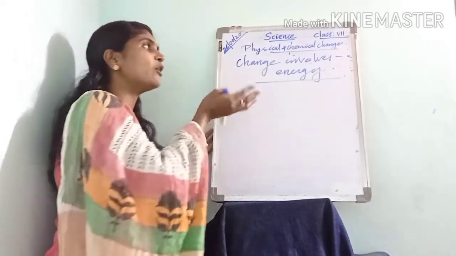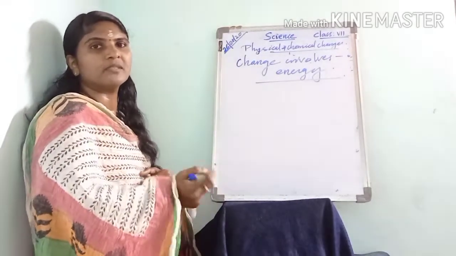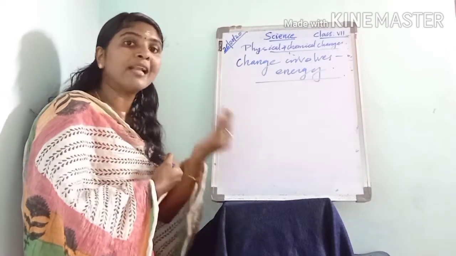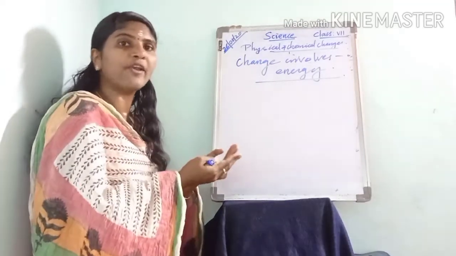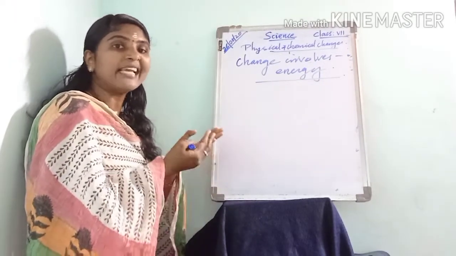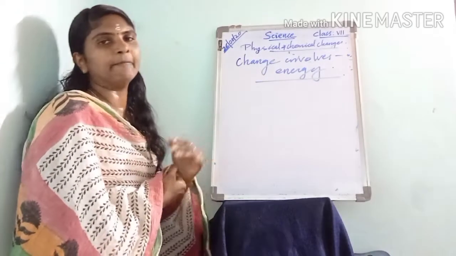Here the melting of ice requires heat. And when water is added to lime, a change occurs and heat is produced.